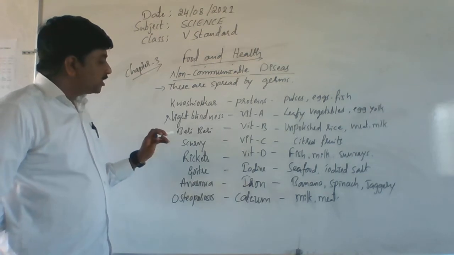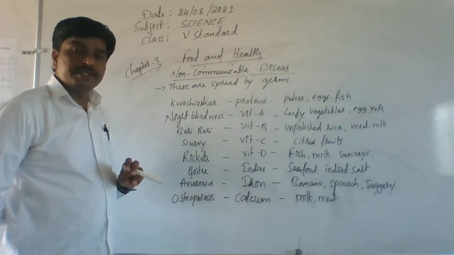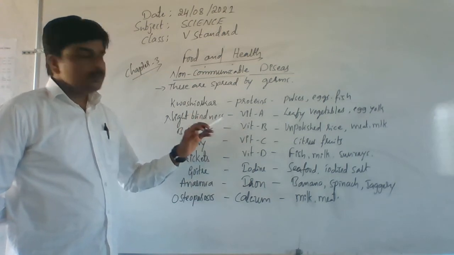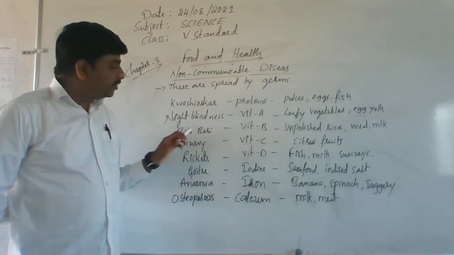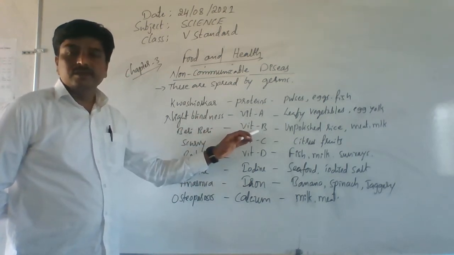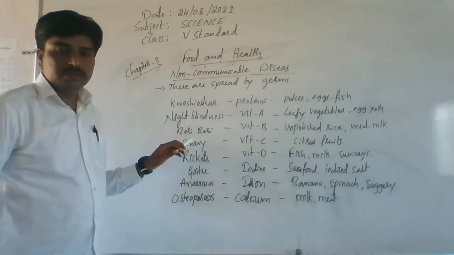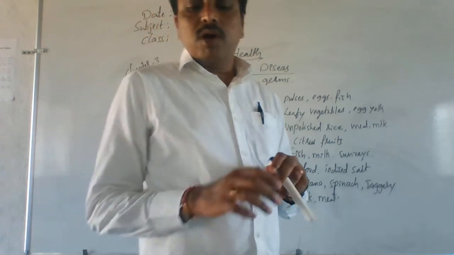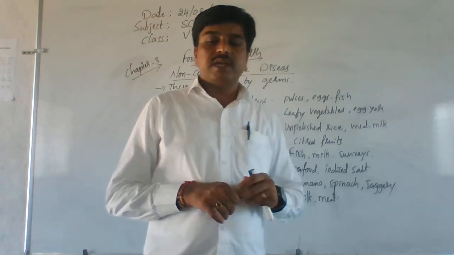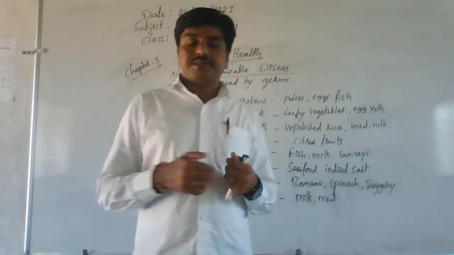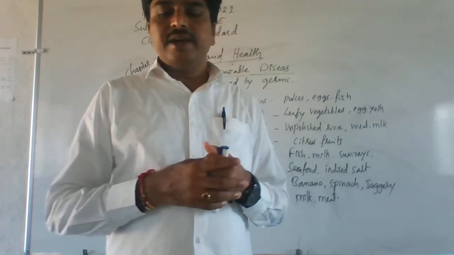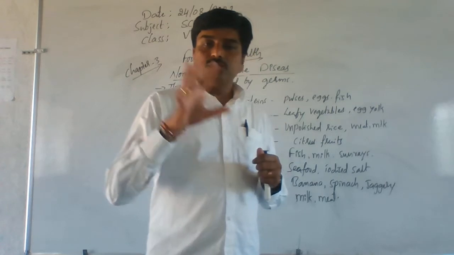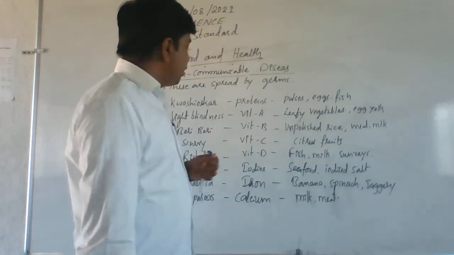Okay. Next, beriberi is there. Beriberi disease is caused by the deficiency of vitamin B. So, what are the main symptoms of this disease, sir? Poor growth of the body, weak muscles and tiredness. The person becomes tired and the body will not grow properly. So these are the main symptoms of beriberi disease.